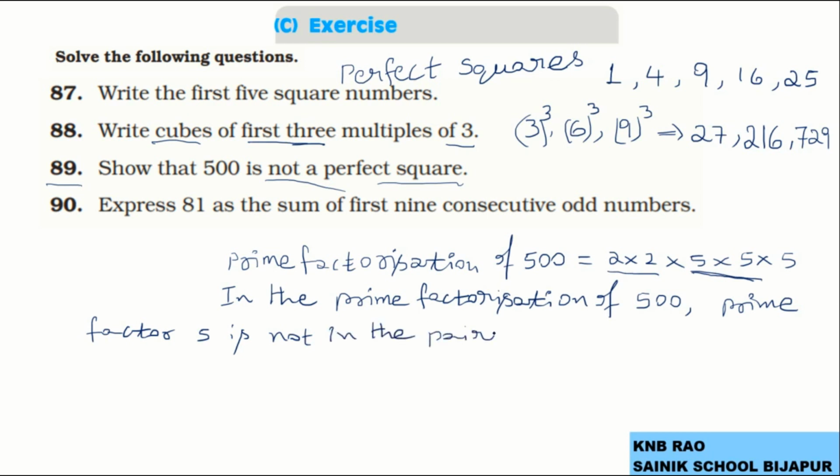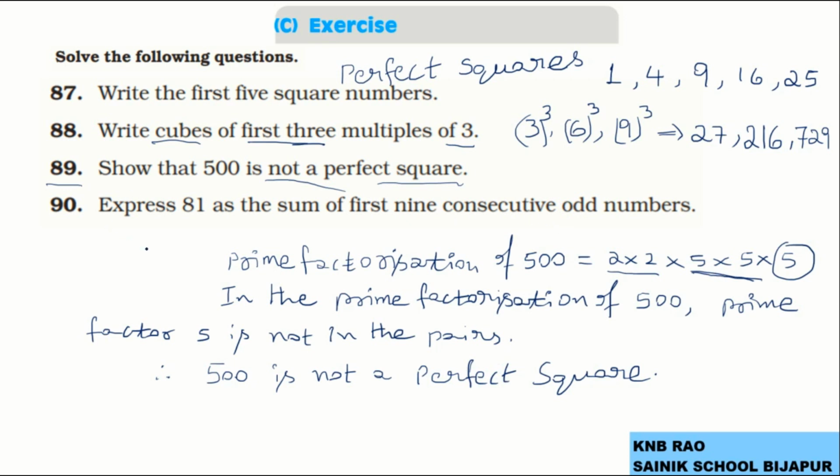It is having 3 times, which means there is one pair and there is one 5 without pair. So what do we say? Therefore 500 is not a perfect square. So this is how we prove or show.